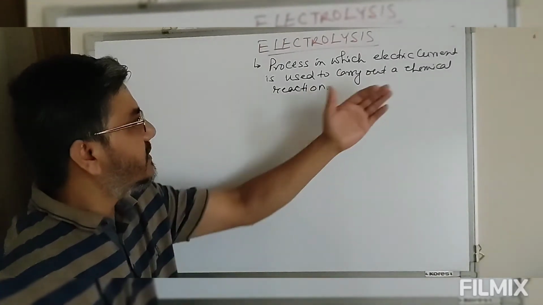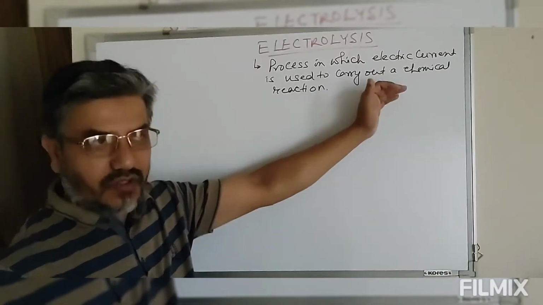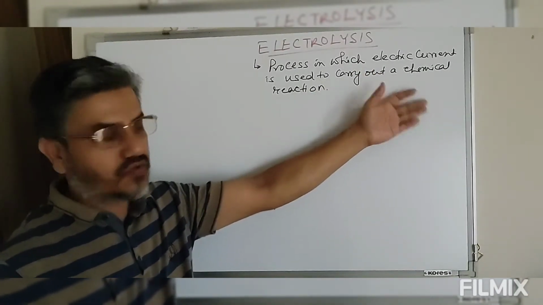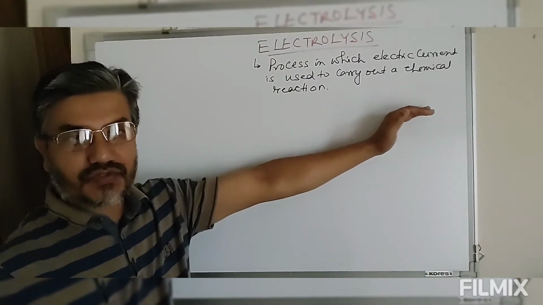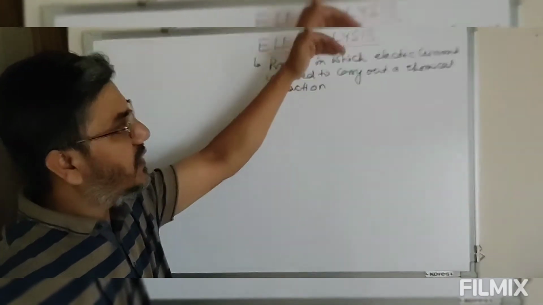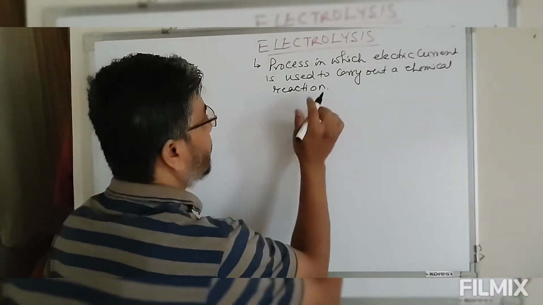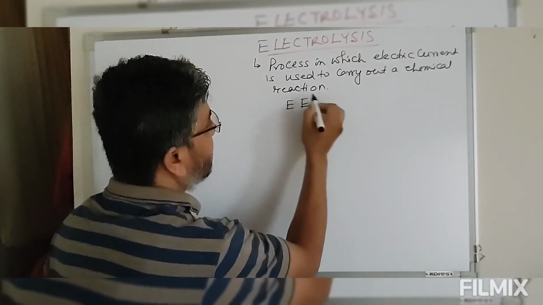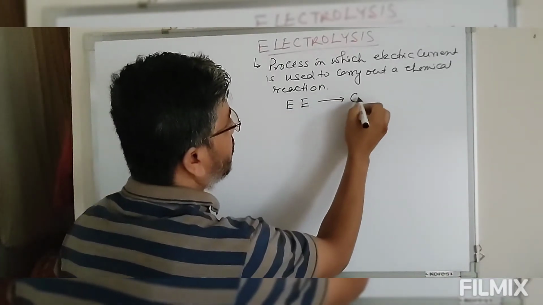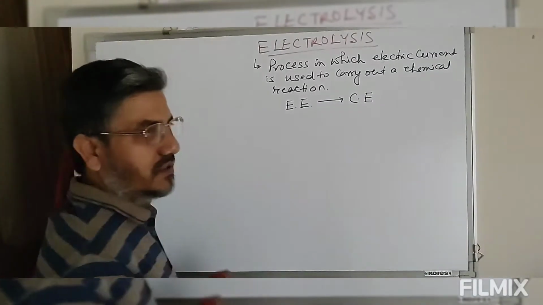That chemical reaction itself is non-spontaneous. Since a non-spontaneous reaction will not occur on its own, to make this non-spontaneous redox reaction occur, we are supplying electric current. Simply saying, this electrical energy is converted into chemical energy.